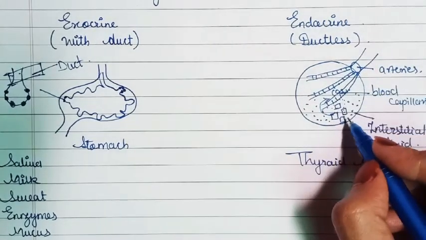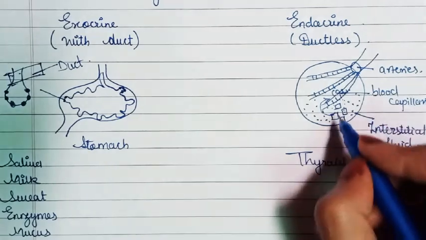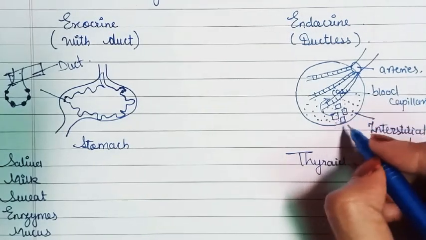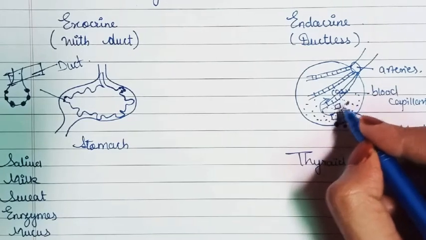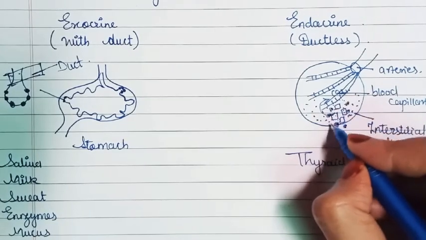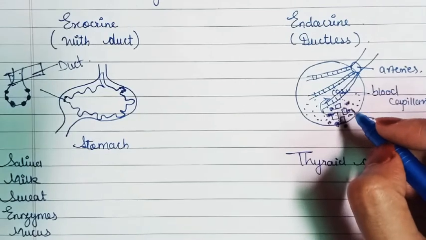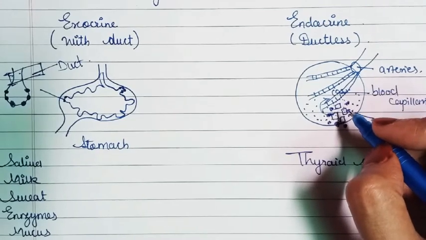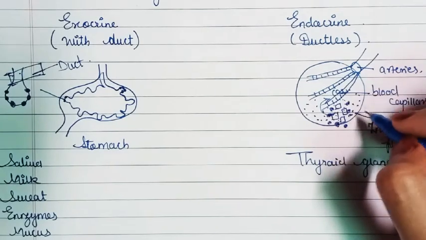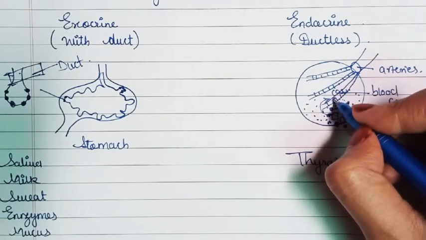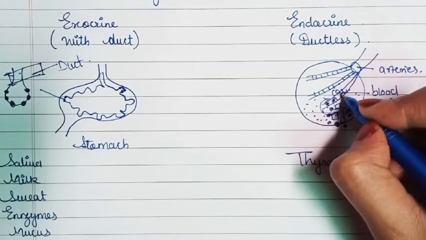Now these thyroid follicles secrete hormones. Here you can see a darker part secretes hormones, which mix with blood with the help of interstitial fluid. They get mixed into the blood capillaries.